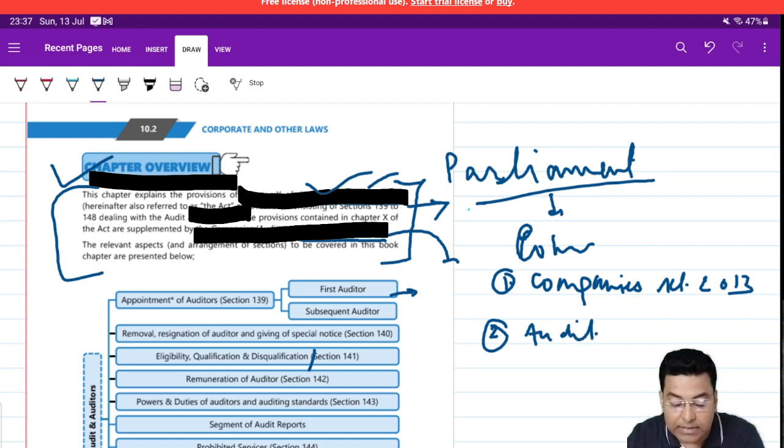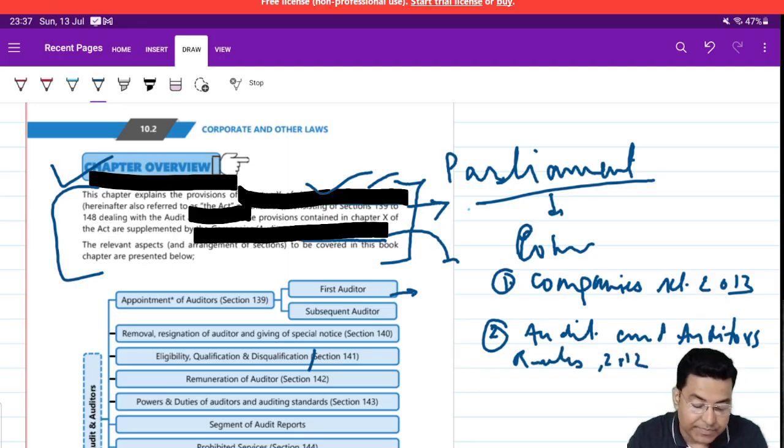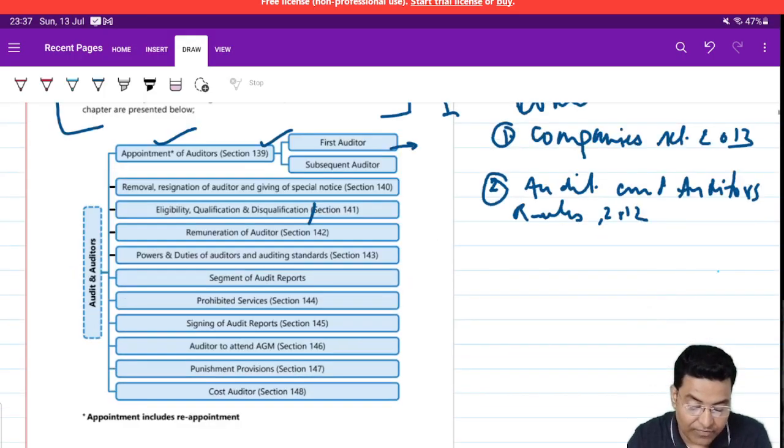Audit and Auditors Rules, Companies Audit and Auditors Rules 2014. So what are we going to read in this chapter? First is appointment of auditor, section 139 to section 148.